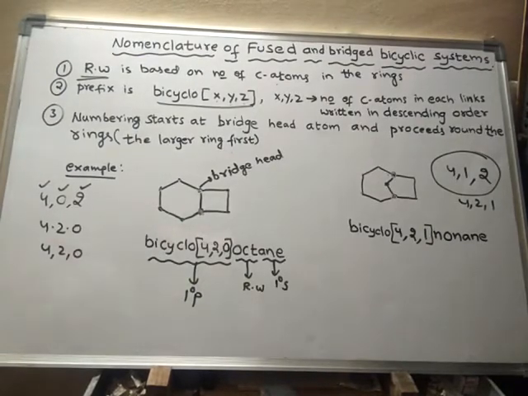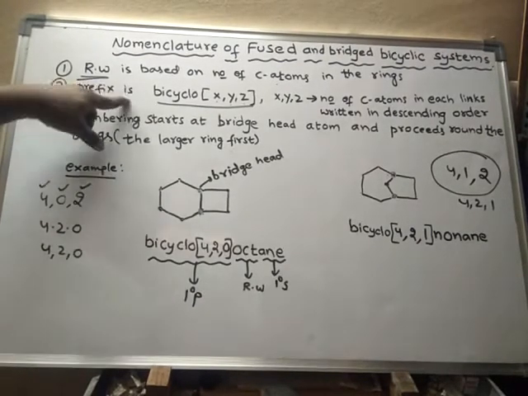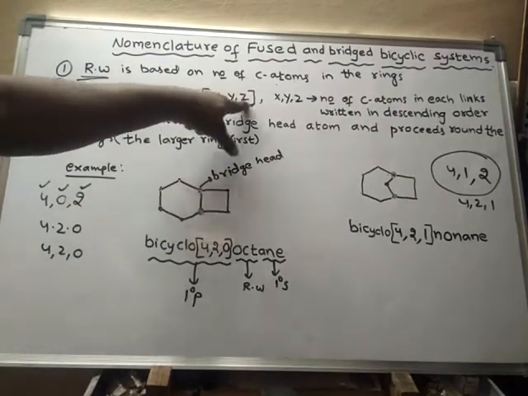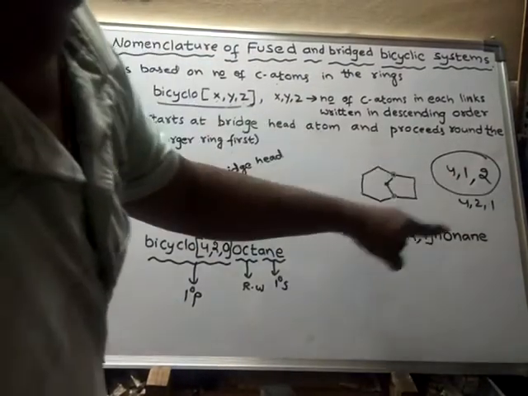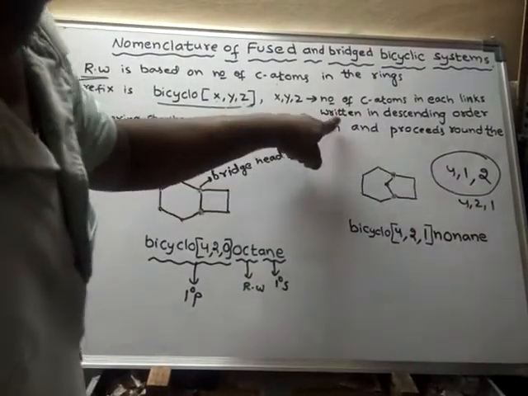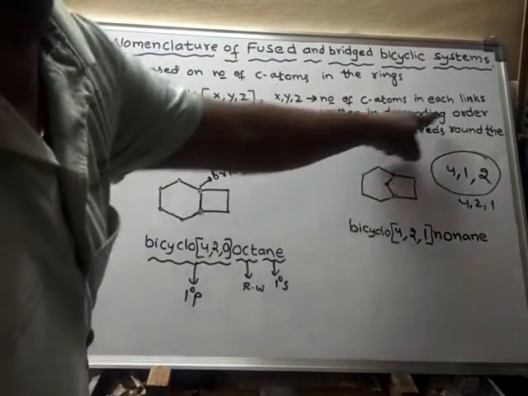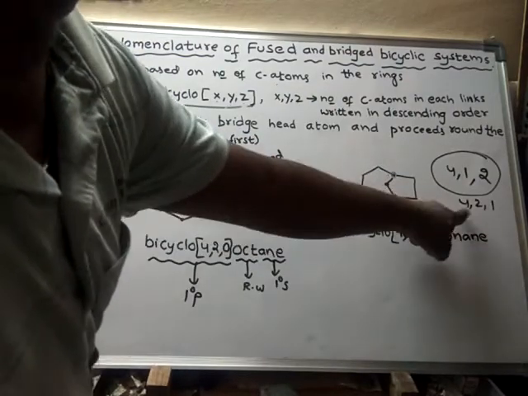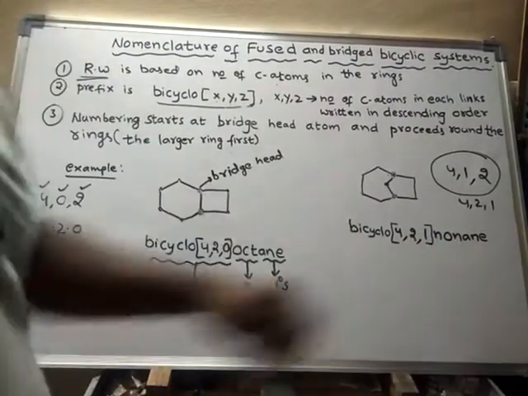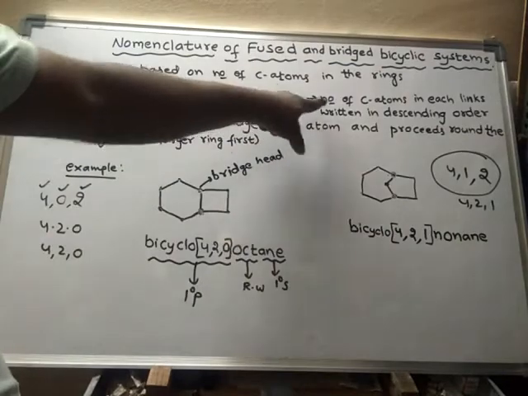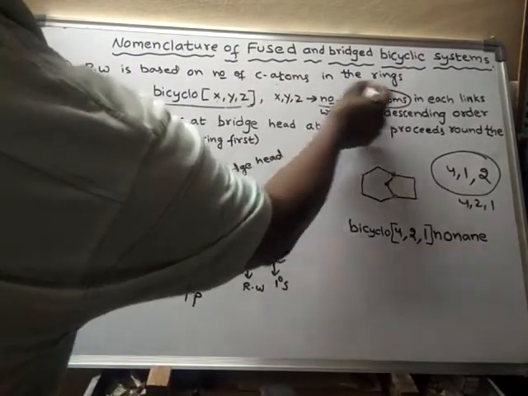Okay. So now this is the name of this compound. So like this, the name of the compound will be written. See here, prefix is bicyclo XYZ. What is XYZ? XYZ are nothing but the number of carbon atoms in each link. So XYZ should be written in descending order. Okay, links are written in descending order. So after writing the links in descending order, 4, 2 and 1, that descending order we have to mention in the bracket. They are numbers, the number of carbon atoms in each link.